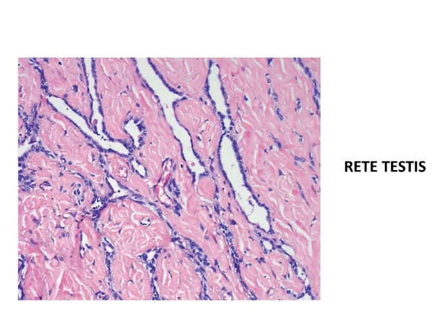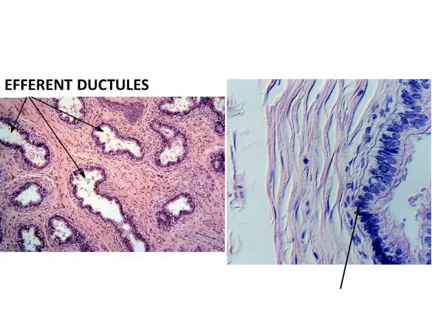This is the rete testis, which is lined by flat or cuboidal cells with microvilli. These are efferent ductules lined by ciliated columnar cells resting on a thin lamina propria, and there are circular smooth muscles surrounding the epithelium.